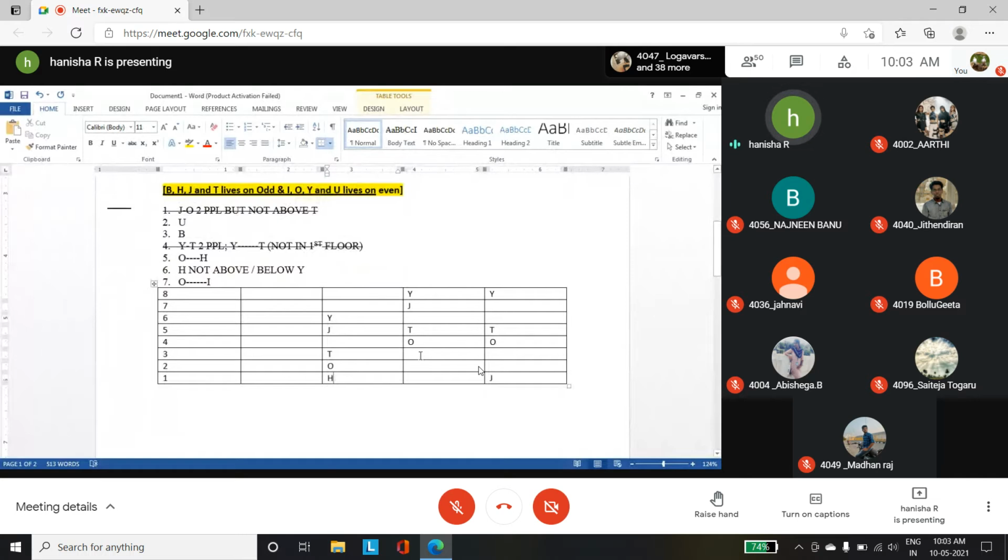You have 2 possibilities over here, so I am taking the possibilities again. One is on the 1st floor, the other is on the 3rd floor, because H can live on an odd numbered floor. So 2 possibilities. Here also you have 1 possibility, that is H.